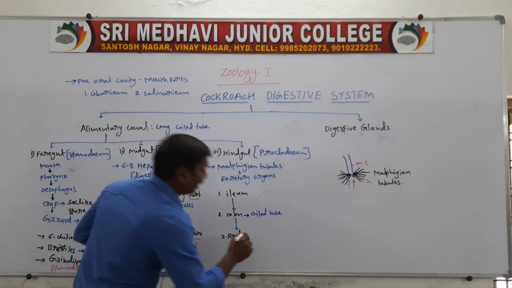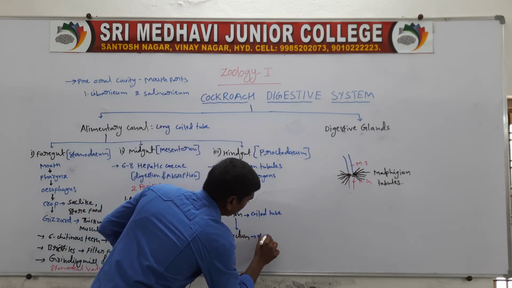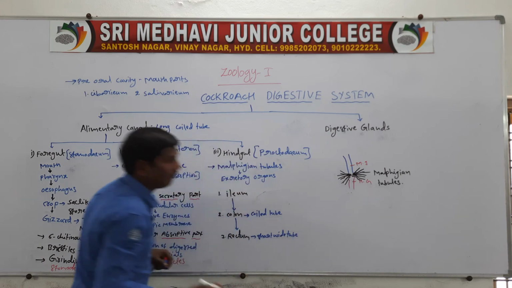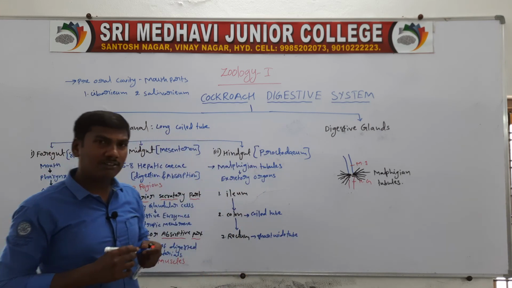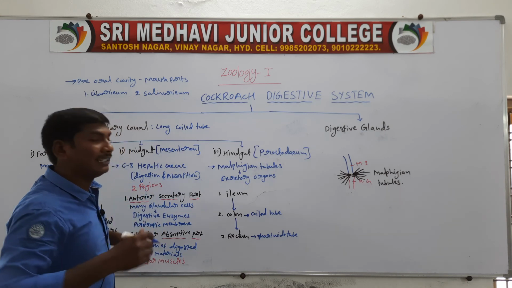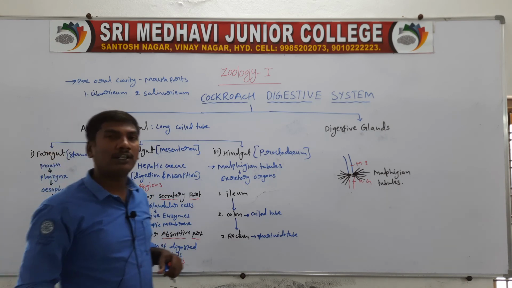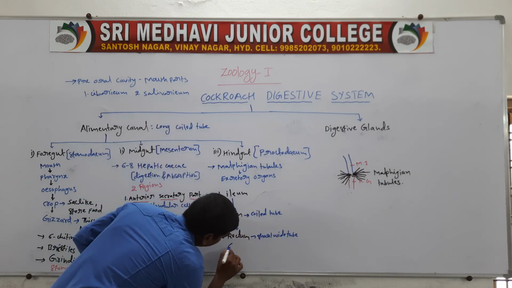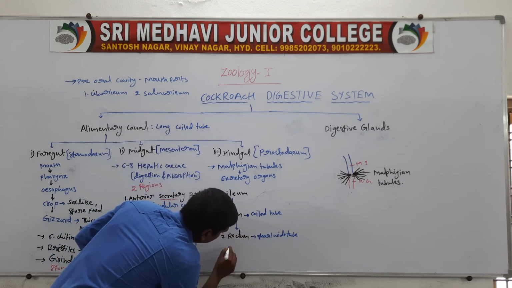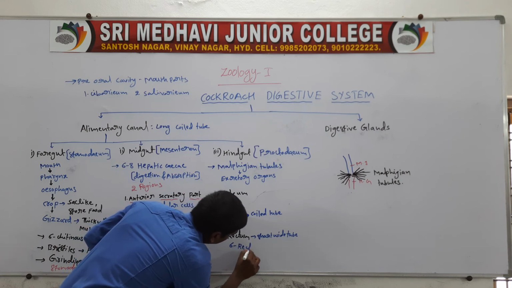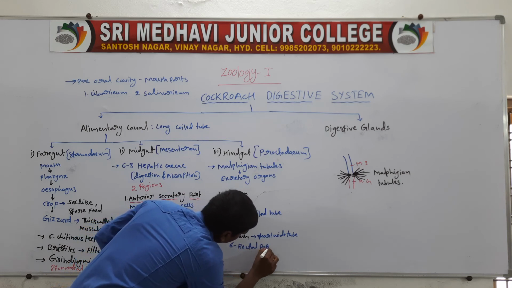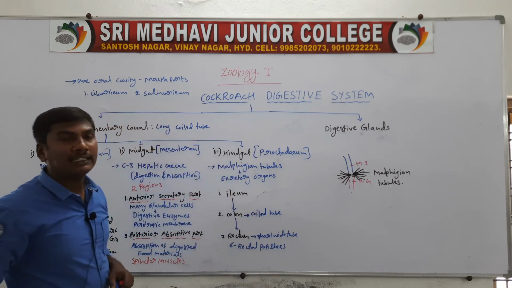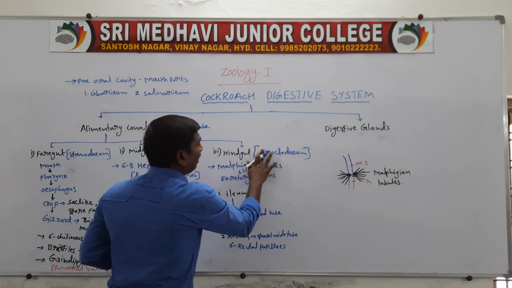The rectum is a short wide tube. It contains six longitudinal rectal papillae.